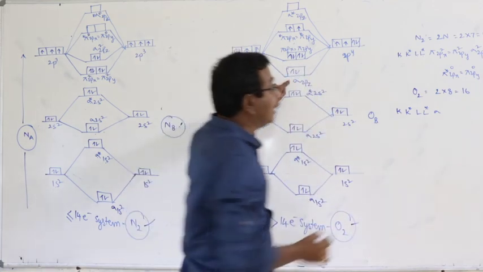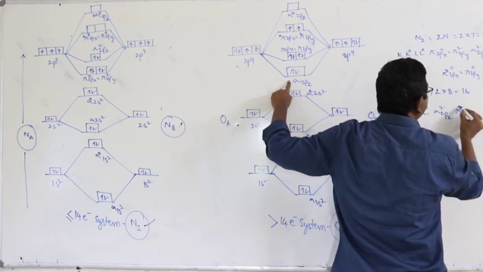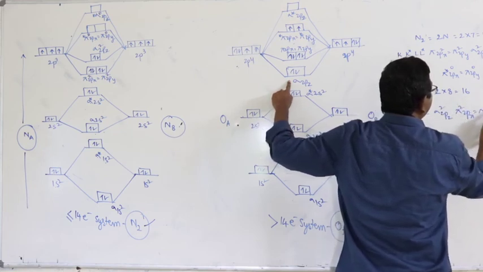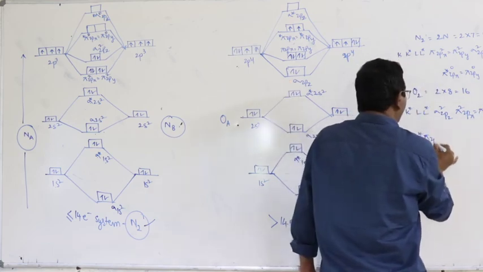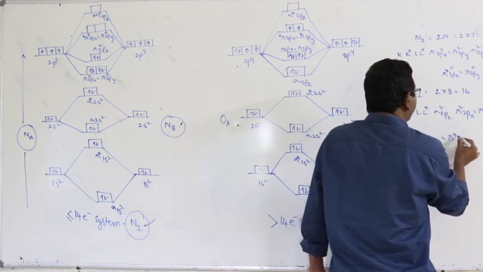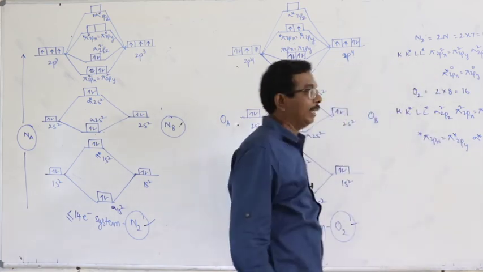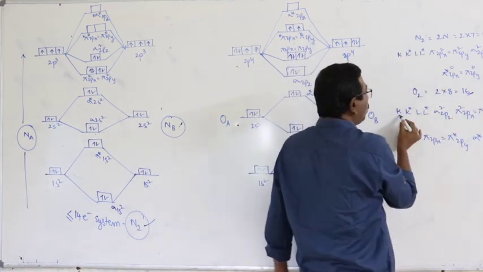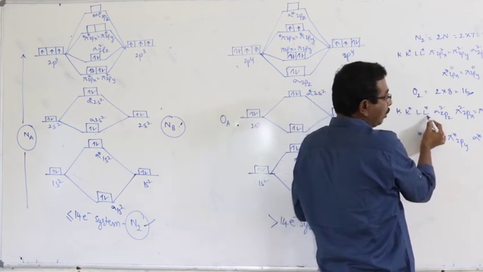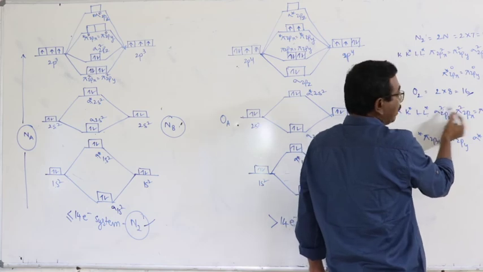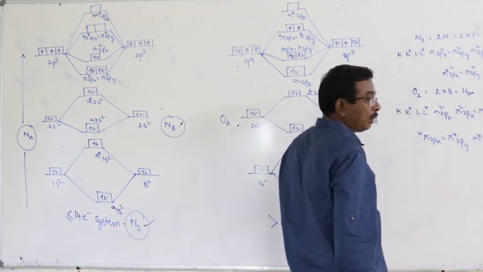So you should write sigma 2pz, then pi square 2px equal to pi square 2py, pi star 2px equal to pi star 2py, sigma star 2pz. Okay, 16 electrons: 2 plus 2 4, 4 plus 2 6, 6 plus 2 8 over, 8 plus 2 10, 10 plus 2 12, 12 plus 2 14. Still there are 2 electrons.